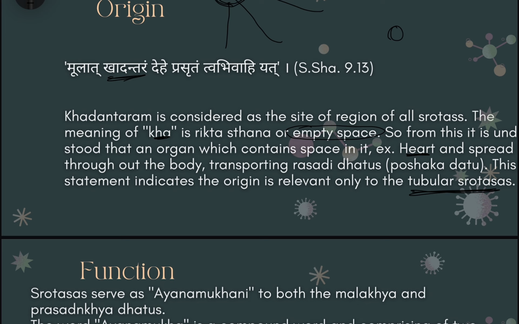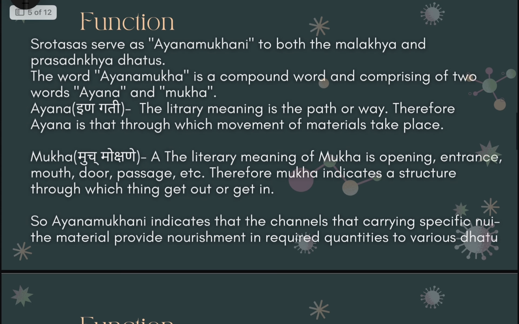For example, the dhamani, or the various arteries and vessels, can be understood as tubular Shrotas, because they have a tube-like form, and inside them various fluid materials flow. Next, functions. Shrotas serve as ayana mukhani to both the malakya and prasadanakya dhatus.